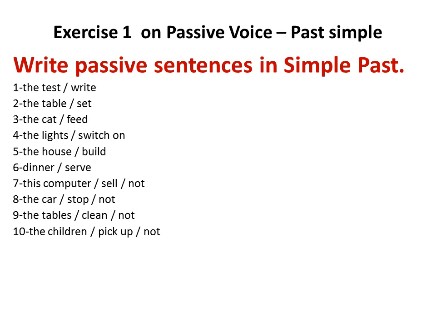Number two, the table, set. How to make a passive sentence here?